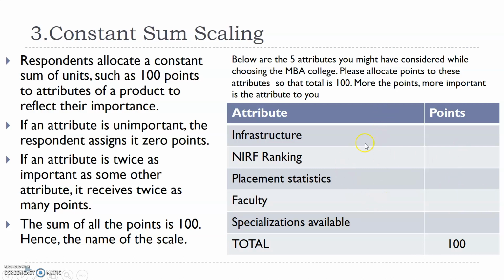The only tricky point is, if I have fewer attributes, I can always use this constant sum scale. If I have a larger number of attributes, 10 to 15, it becomes very difficult for a respondent to allot each attribute certain points, 5, 10, 5, and he or she has to ensure that the total sum is 100. Though with the use of software, he or she doesn't have to make that calculation, at least they have to allot those points to each of them, which again becomes a little tedious.